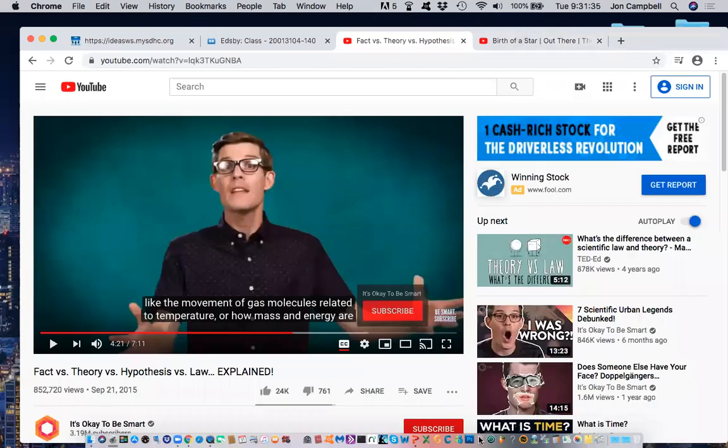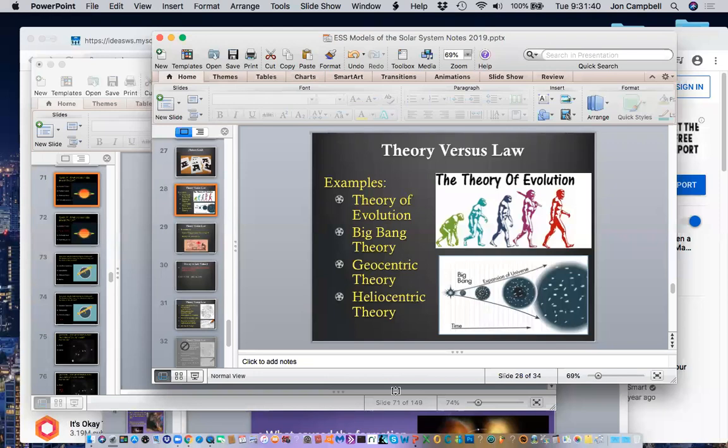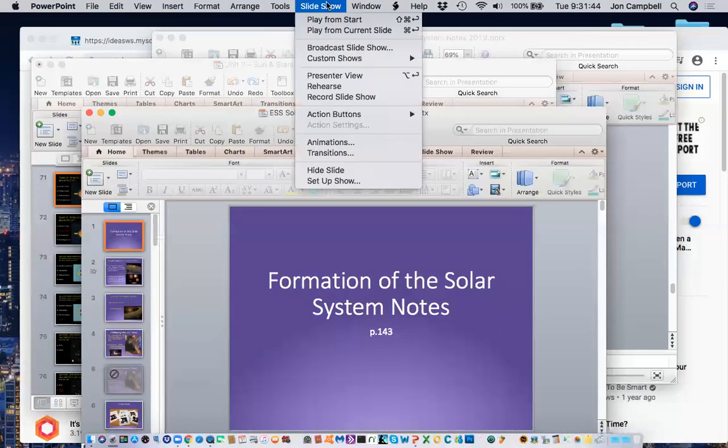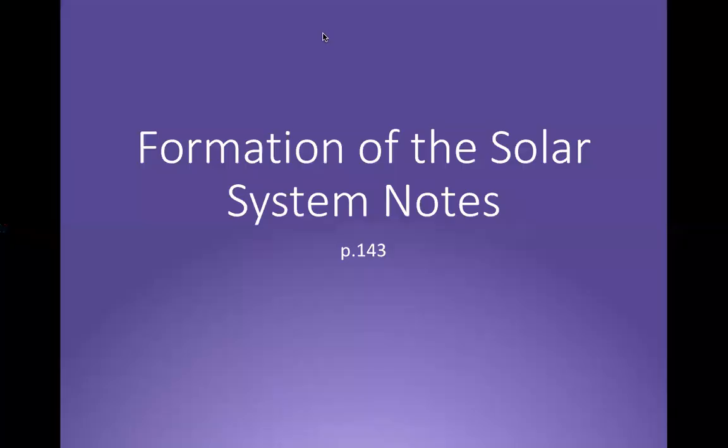Okay, let's move on to some new stuff, which I guess I'll have to be a little brief about given the time I've got. We're going to talk a little bit about the formation of the solar system. How did our sun form? How did our planets form? Again, we're not talking about the universe, that's Big Bang. We're just simply talking about our solar system.